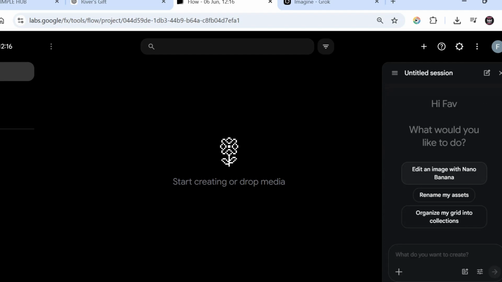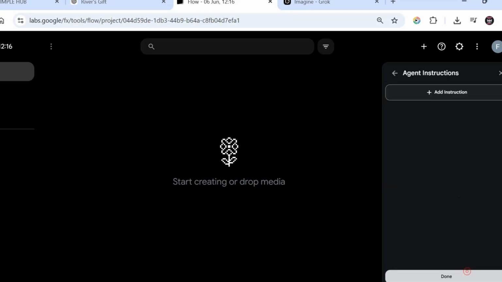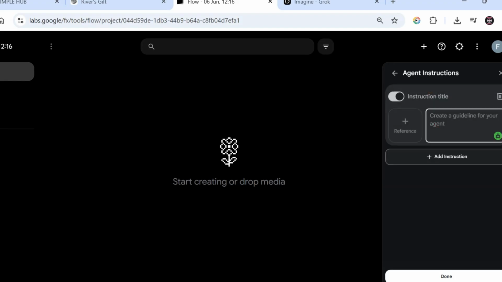Here it will ask you, do you want to edit an image? What do you want to create? Here again, it will ask you to add instructions, if you have instructions you want the AI to follow. Let's say you have an image reference or something you want the AI to maintain consistency with throughout that content, you put it here. It's like a guideline for training the AI agent, making sure it always follows this instruction.